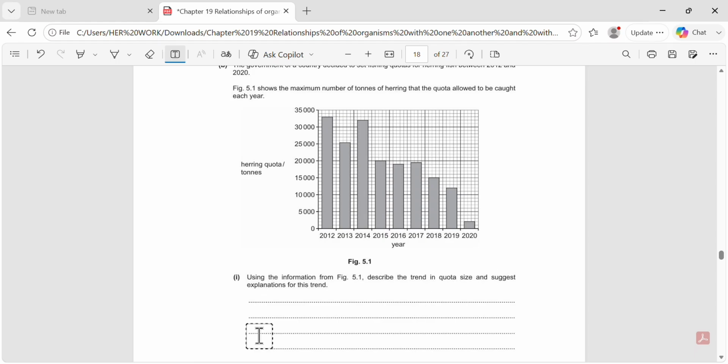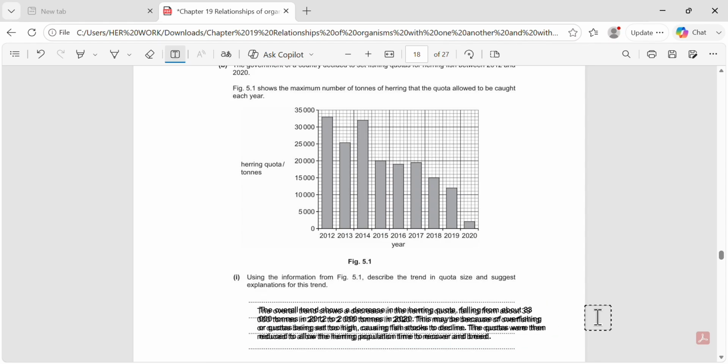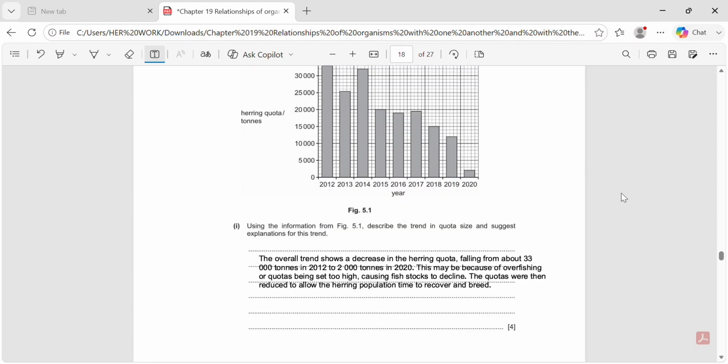Here, the overall trend is a decrease in the quota over time. A likely explanation is that herring were being overfished or the previous quotas were too high, causing the fish population to decline. To prevent the species from becoming depleted, the government gradually reduced the quotas, giving the fish population time to recover and reproduce. So the answer we write is, the overall trend shows a decrease in the herring quota, falling from about 33,000 tons in 2012 to about 2,000 tons in 2020. This may be because of overfishing or quotas being set too high, causing fish stocks to decline. The quotas were then reduced to allow the herring population time to recover and breed.